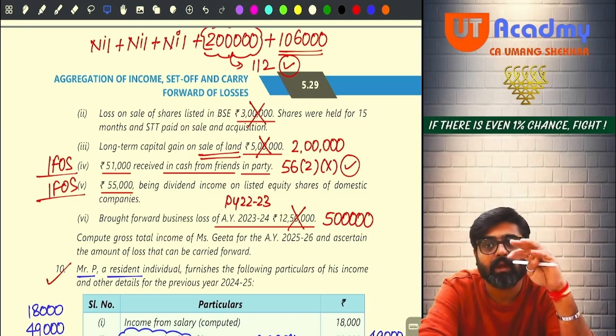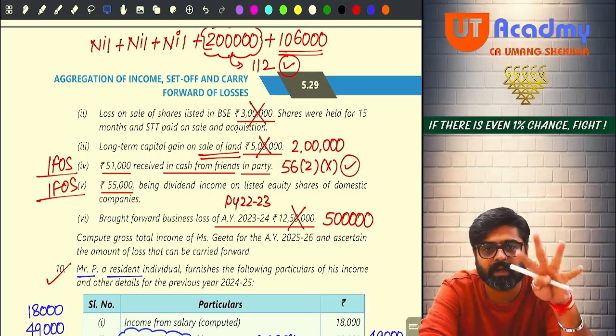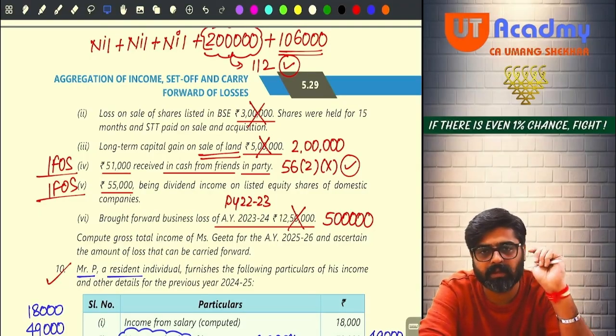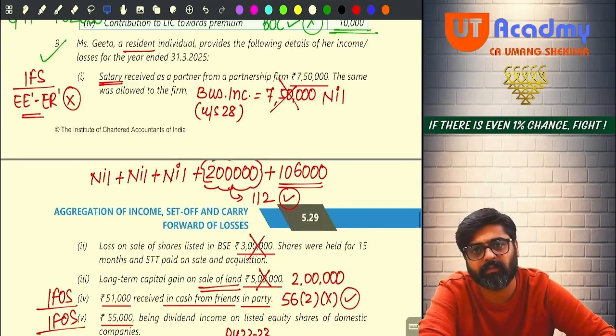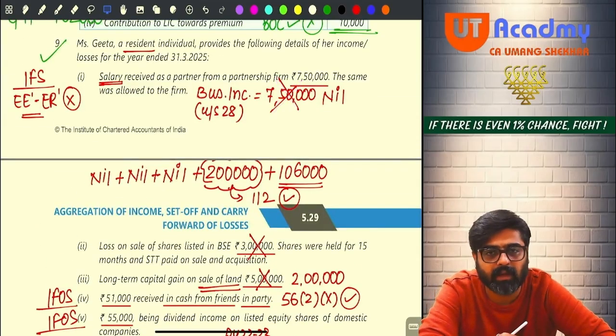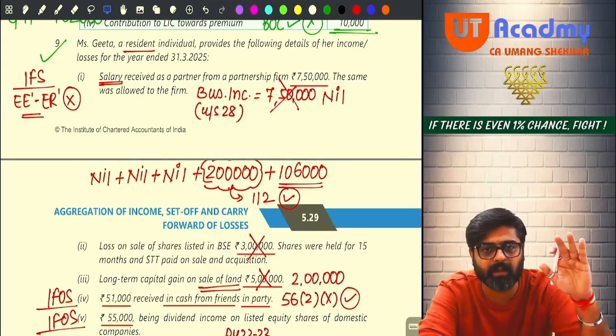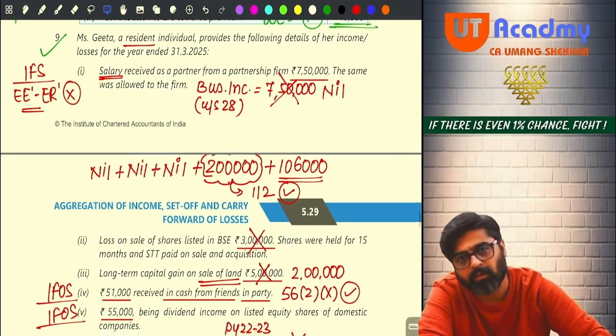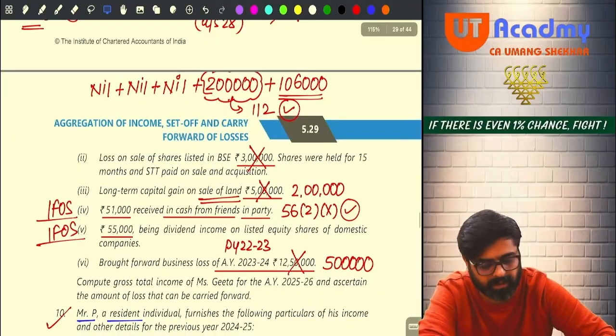Yes. Now this business loss will be set off only against business income of the current year. Do you have any business income in the current year? Yes, you have that 7,50,000 business income. Against that, you will set off that 12,50,000. So this entire PGBP income will be wiped off. Now there will be 5 lakh rupees of loss still remaining.